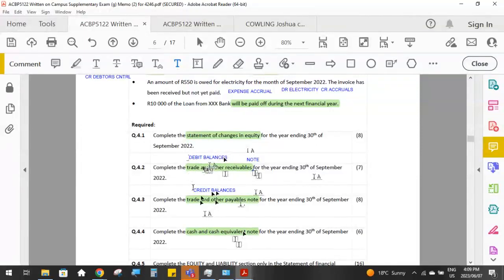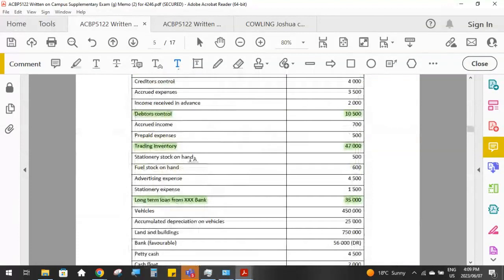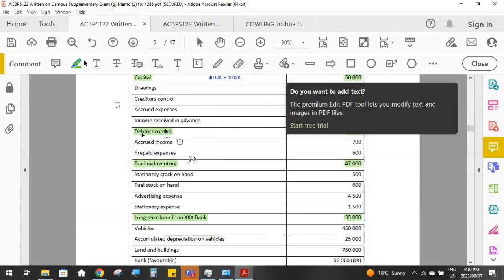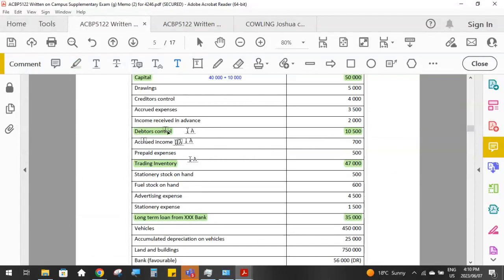So the trade and other receivables, we'll go there again. You'll always start out with trade receivables, which is your debtors control account. So the 10,500 here, that is a receivable. Accrued income counts as a receivable because this is a debit balance. This is a debit balance because when we record accrued income, we debit accrued income and credit income.